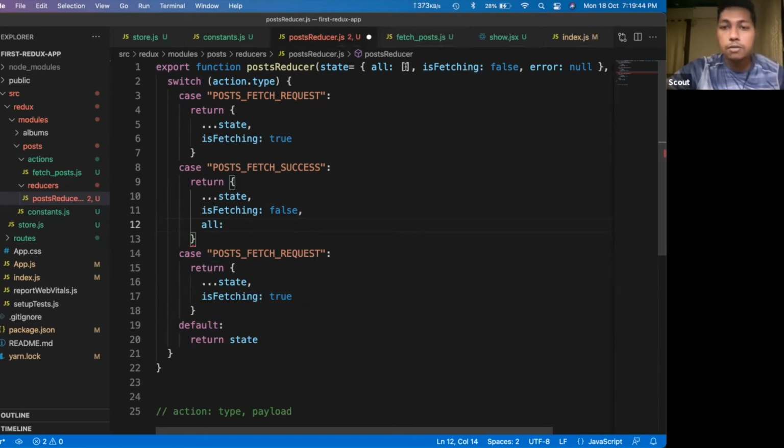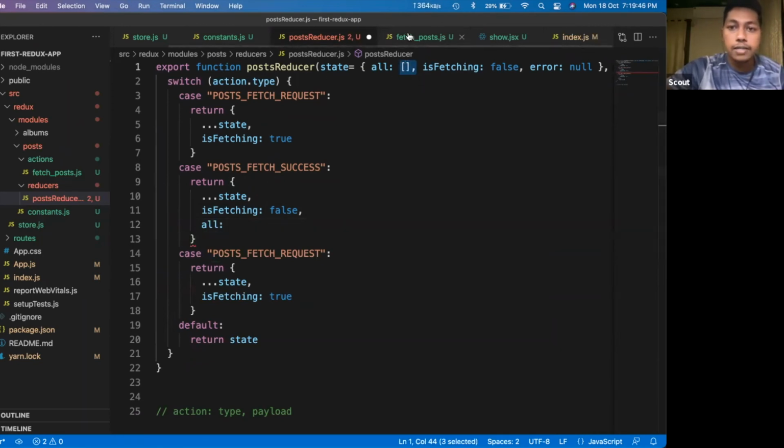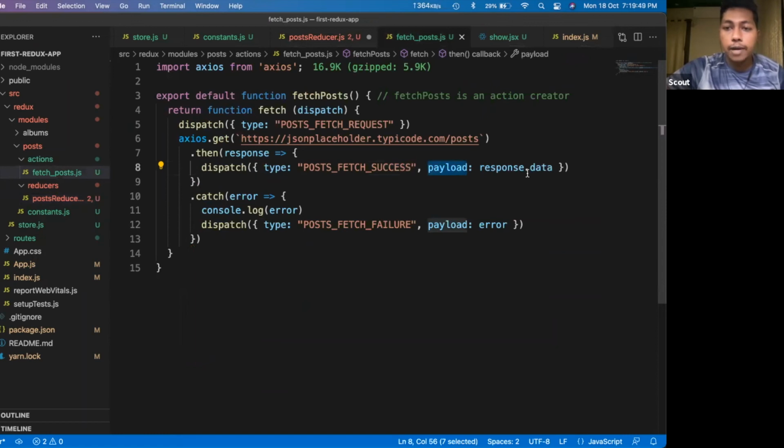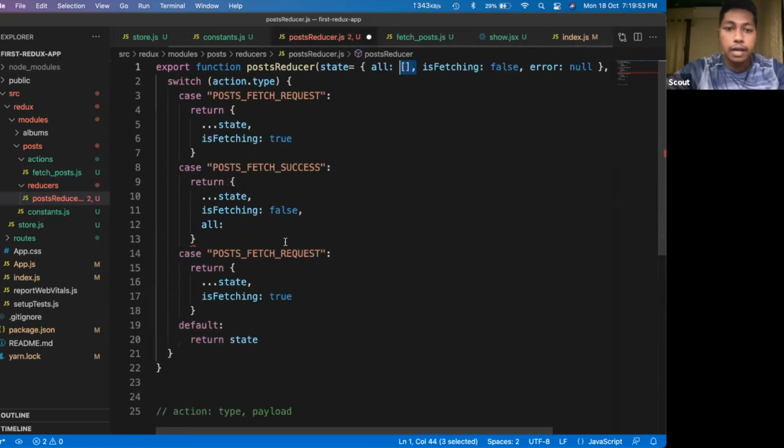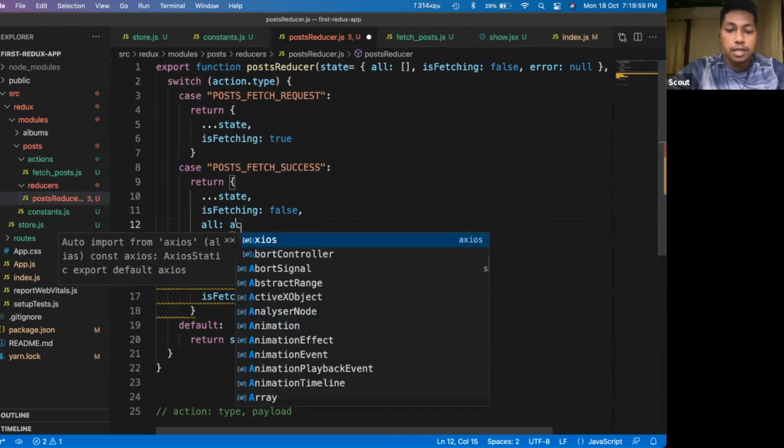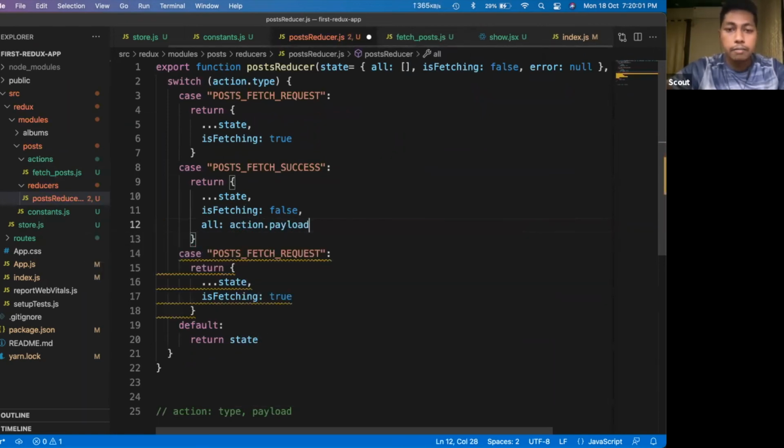Previously it was an empty array, but in the payload I am passing all the data. So whatever values come in the payload, I will assign them straight away. So how would I access that? I have access to this action, say action dot payload. Okay, so I'm assigning the value.